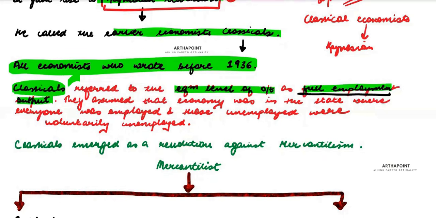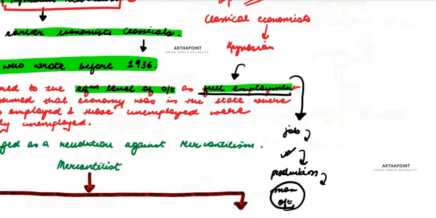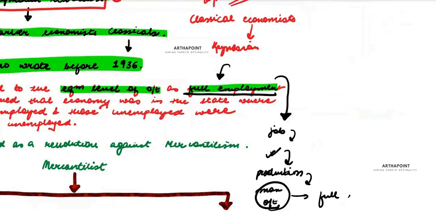And since everybody who is looking for a job has a job, everybody is already in the process of production. So you are already producing the maximum output possible.